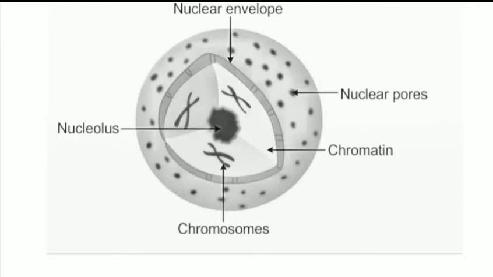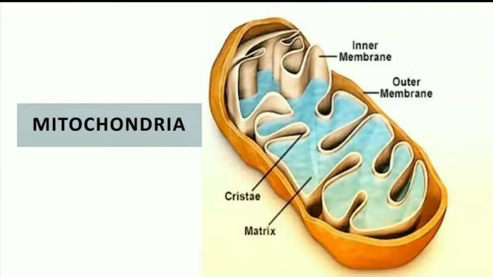Then we will see the next organelle, which is the mitochondria. Mitochondria are the centers of cellular respiration and energy metabolism. This is very simple, and the mitochondria are referred to as the powerhouse of the cells. Mitochondria have variable size and shape.